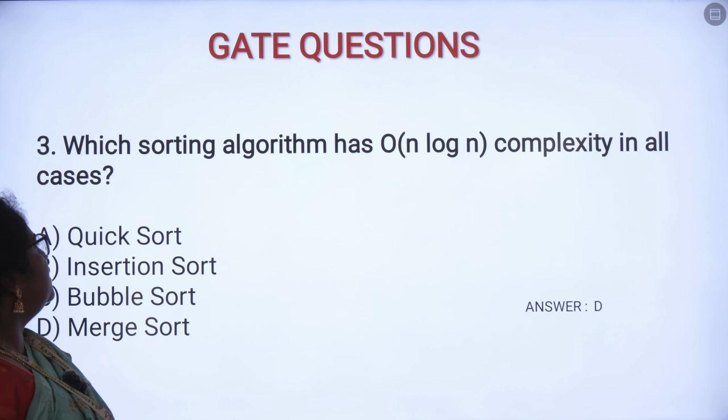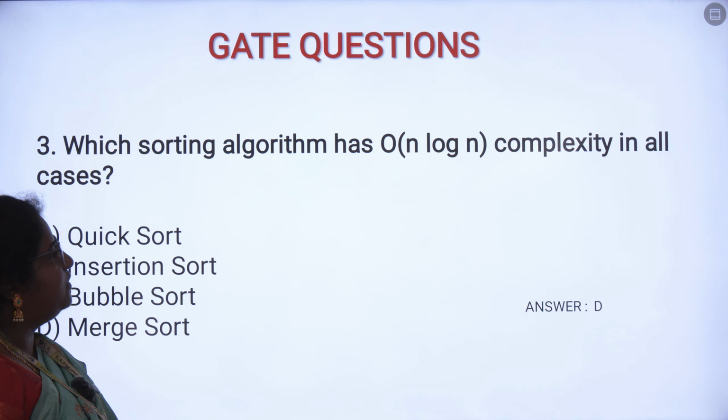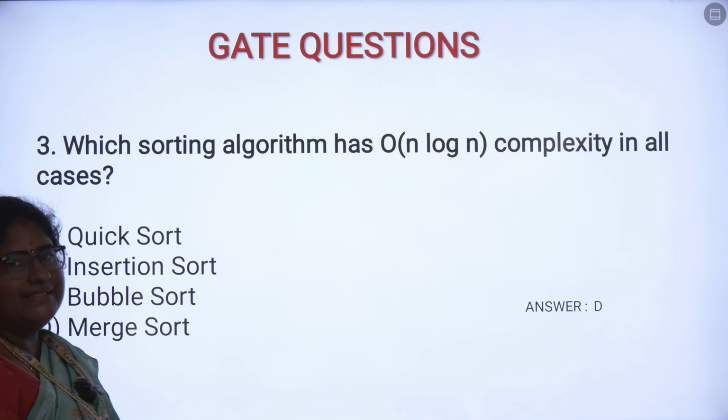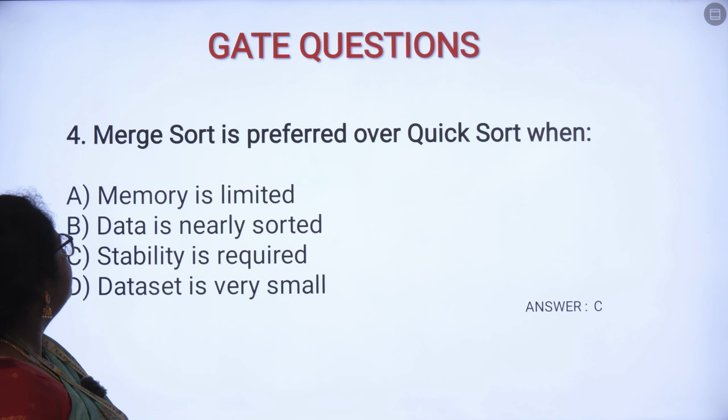So the third question is, which sorting algorithm has order of n log n complexity in all the cases? Option A is quicksort, option B is insertion sort, option C is bubble sort, option D is merge sort. Merge sort is the algorithm where the best case, worst case, and average time complexity are all considered as order of n log n.